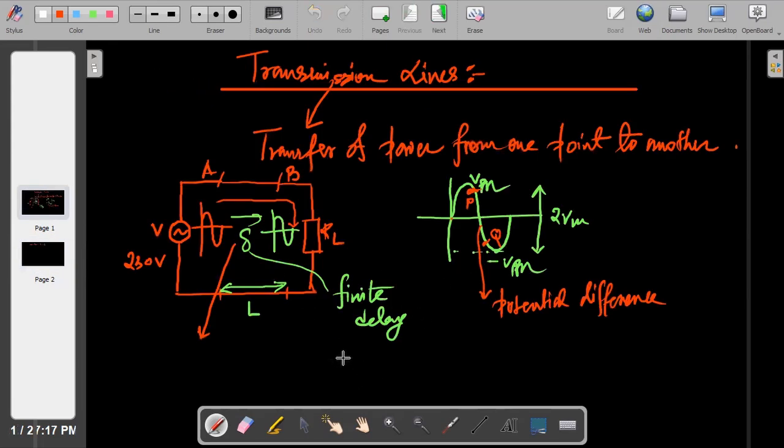This L is nothing but this length. This V is the velocity of the wave, or you can say current, whatever it may be. It represents the velocity at which it is traveling from this point to this point. L is the total length.